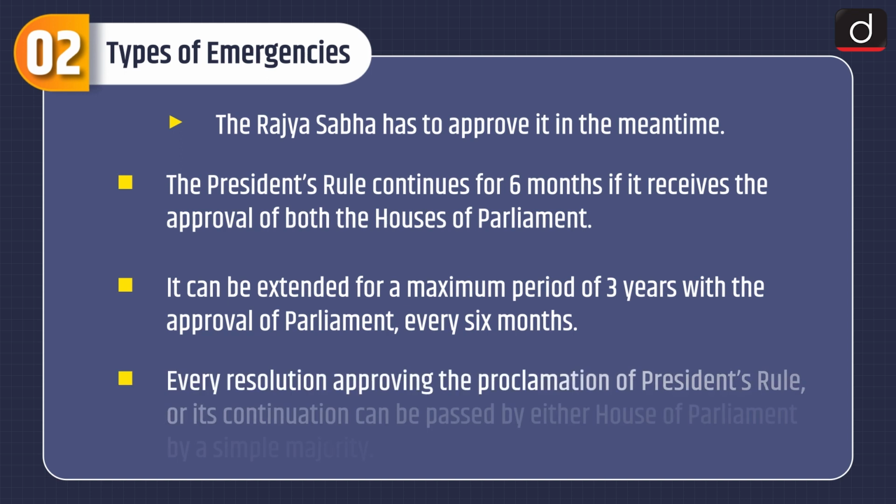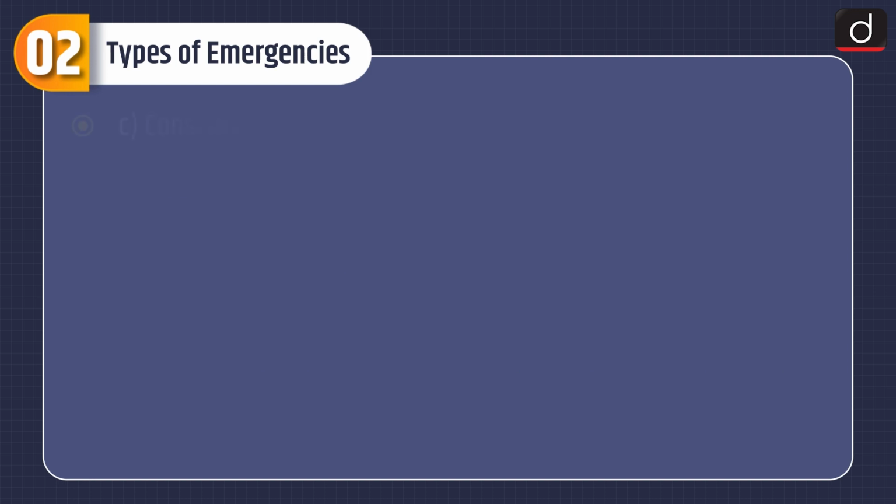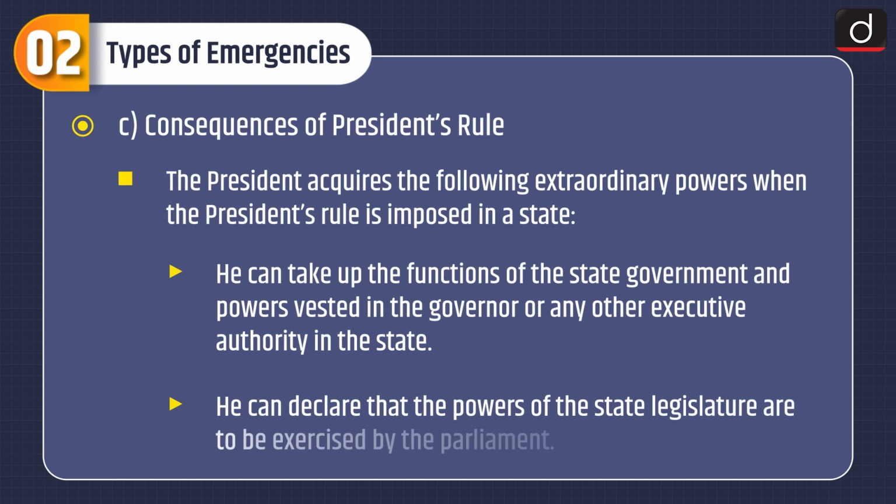The President's rule continues for 6 months if it receives the approval of both the Houses of Parliament. It can be extended for a maximum period of 3 years with the approval of Parliament every 6 months. Every resolution approving the proclamation of President's rule or its continuation can be passed by either House of Parliament by a simple majority.